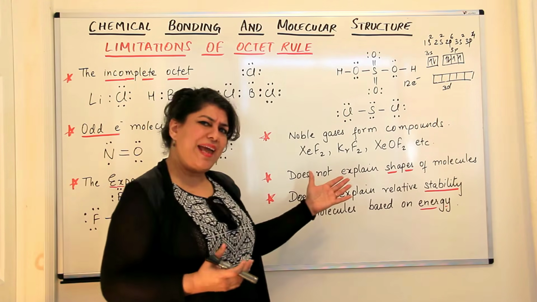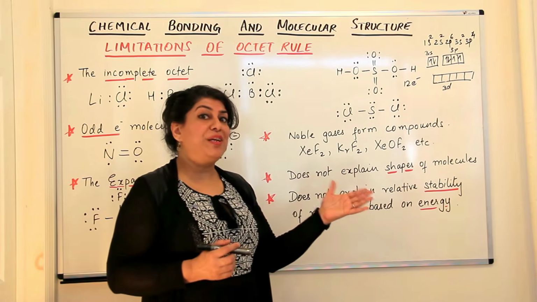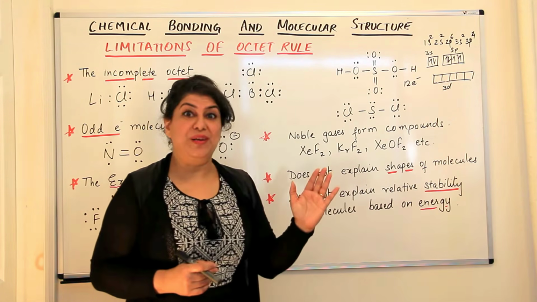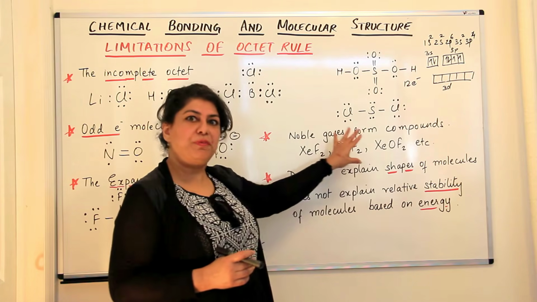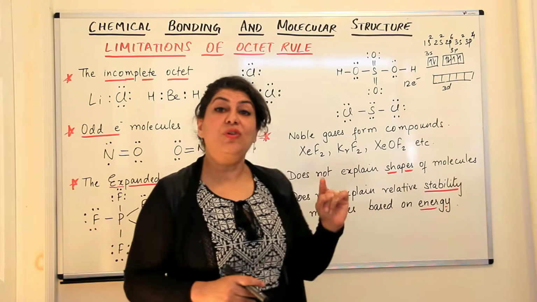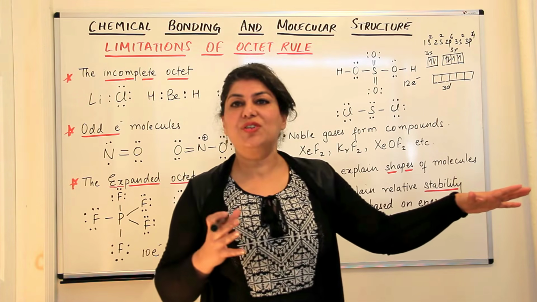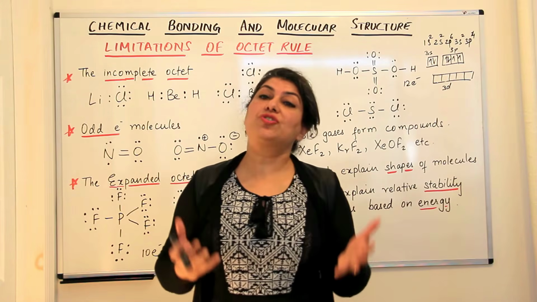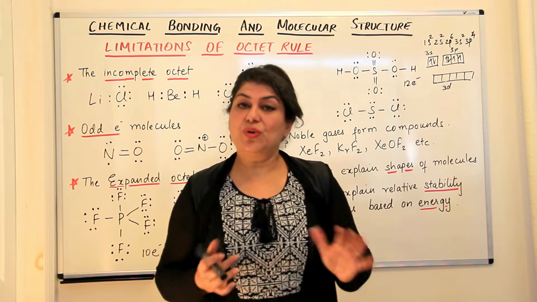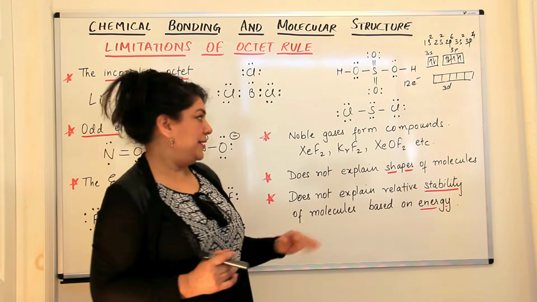So if noble gases themselves are forming compounds, then the octet rule cannot be the final rule. There are major exceptions to the octet rule. But yet, we cannot ignore this rule because about 95% of the time, the octet rule is followed. So it is very, very important, but it does have exceptions of this kind.